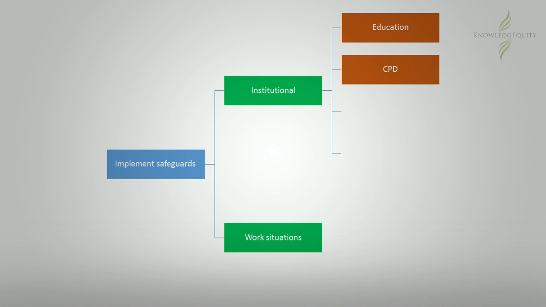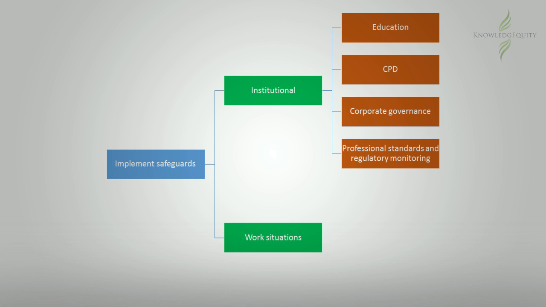For example, the completion of an accredited degree, as well as the successful completion of a program like the CPA program, would be considered an institutional safeguard since it is determined by the institute concerned, in this case CPA Australia. Similarly, continuous professional development requirements are set and monitored by professional bodies concerned. Corporate governance and professional standards are set by independent institutional bodies.